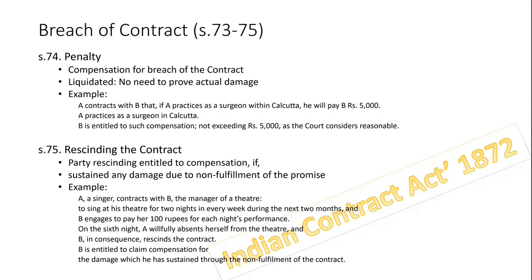But here he needs to prove what he got as a loss because it was not liquidated. It was not agreed in the starting. Now he has to prove the actual, the way we do. When we say our claim for compensation, we never write claim for payment. No, claim for compensation because we already got the injury. Now you have to heal it with the payment. Can it be more than 100 rupees? No, again, that depends on the case. You know contracts.